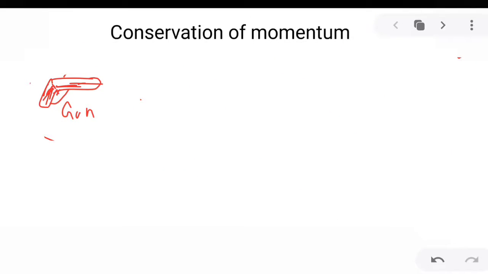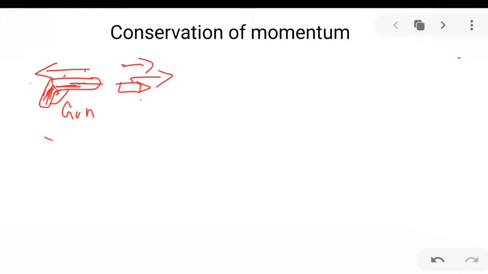Now when the bullet is fired, suppose this is the bullet and it will move in the forward direction. The gun will experience a recoil and it will recoil in the backward direction.